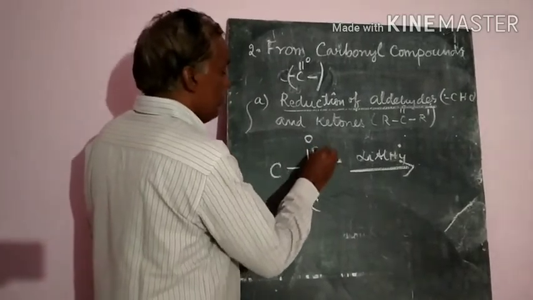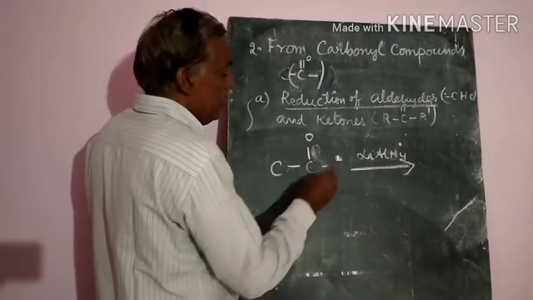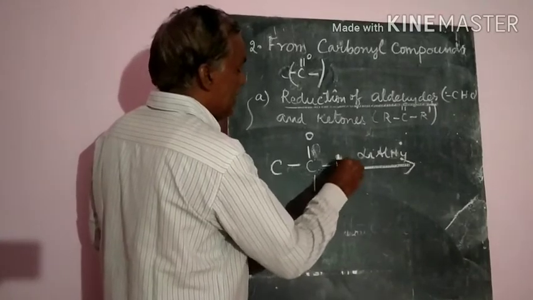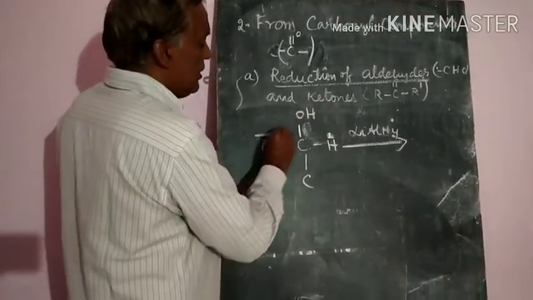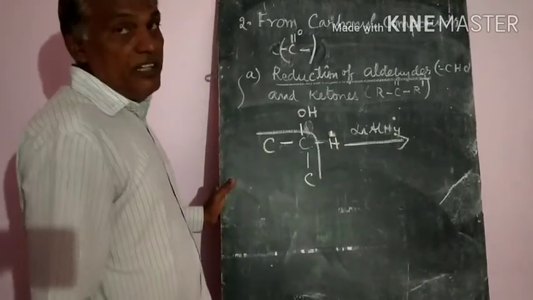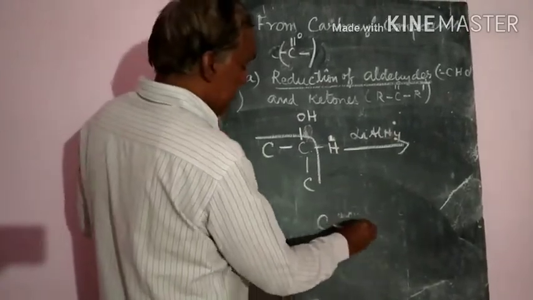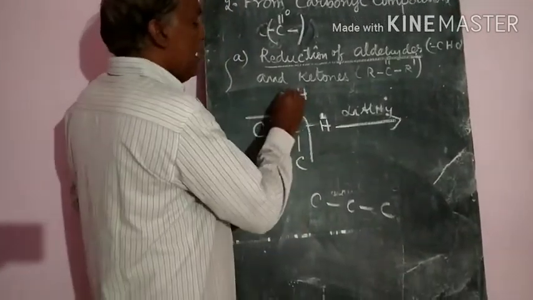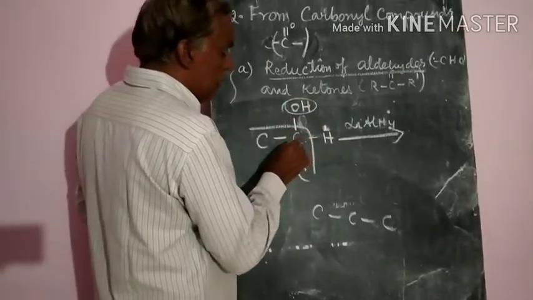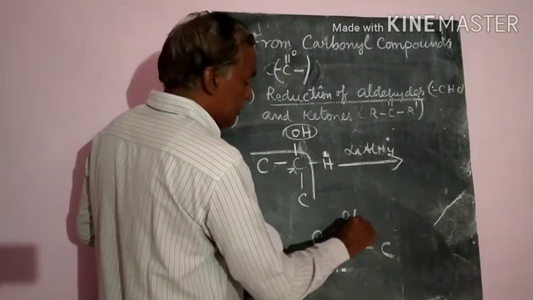This bond will be broken down. One hydrogen will be added here, another hydrogen will be added here. If you draw the structure, how many carbon atoms are there in the main chain? Three carbon atoms. So the hydroxyl group is on the middle carbon.